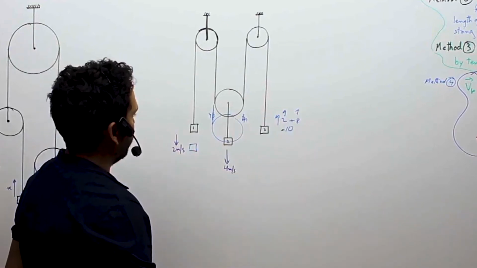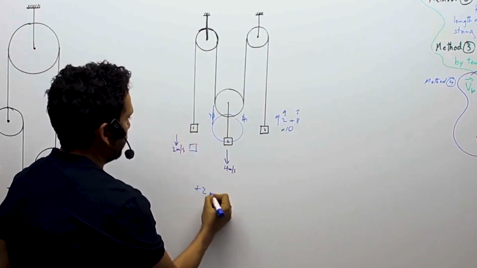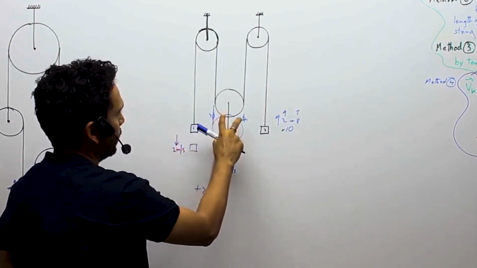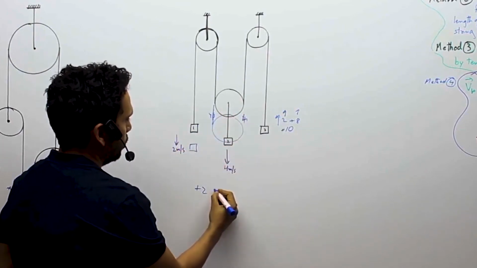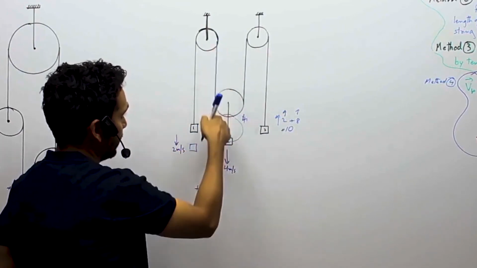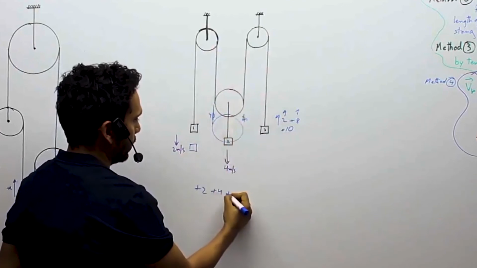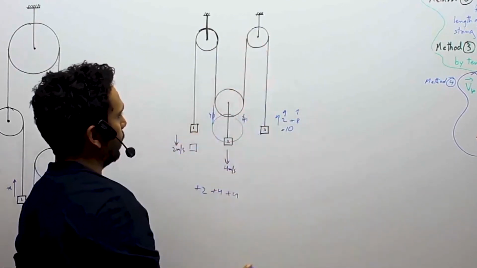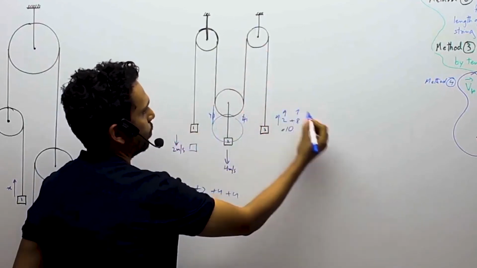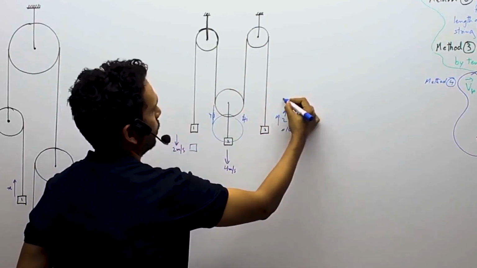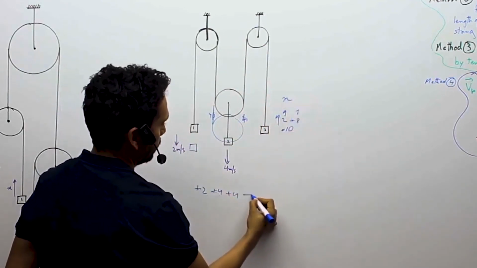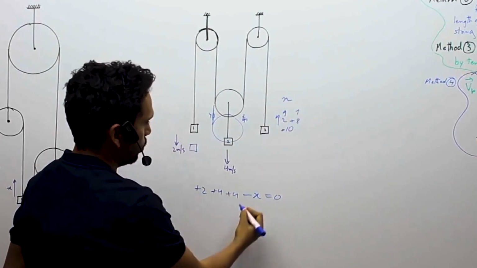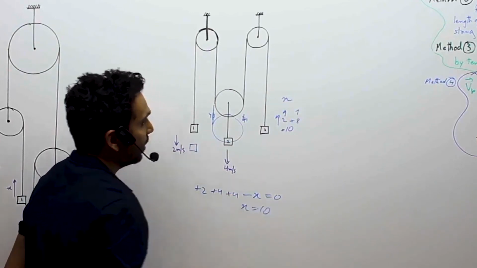By increase and decrease, this will be plus 2 this side. This has gone down by 4. So plus 4 for this section, and for this section it is again plus 4. It's the same string. It is one single string. So one single string I write in one go. And this has gone up by a certain amount, say x. So that is reduced by x is equal to 0. So what do I get? x is equal to 10.